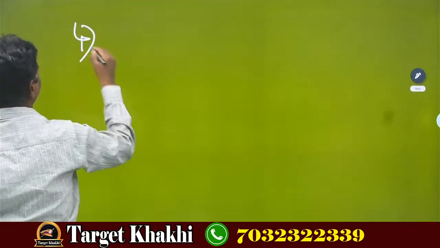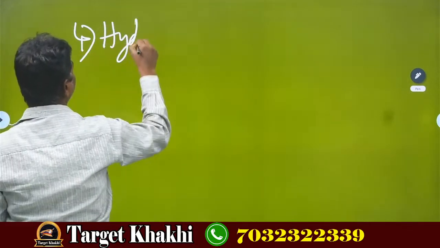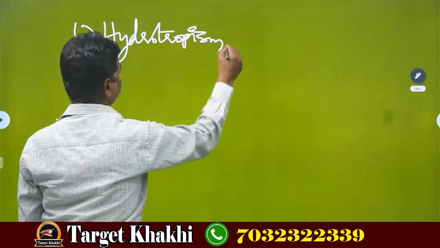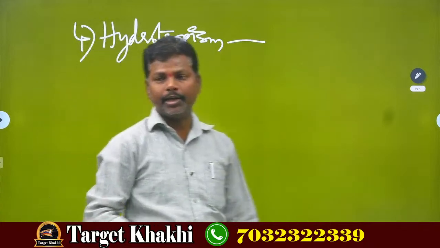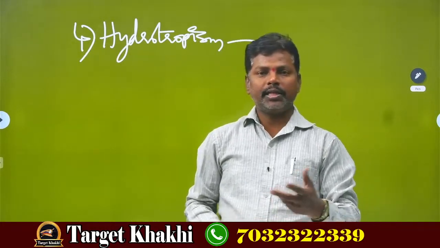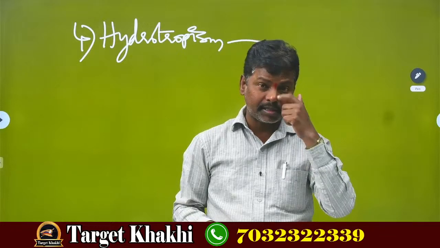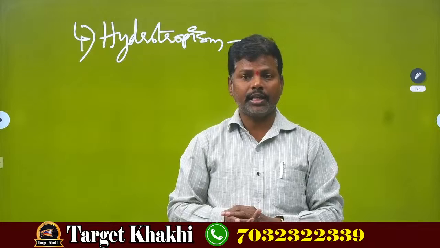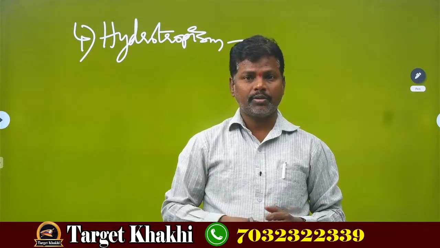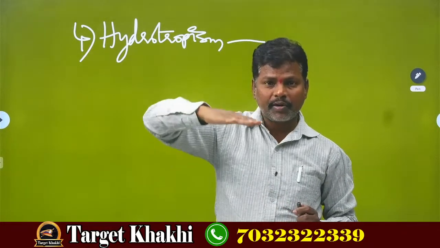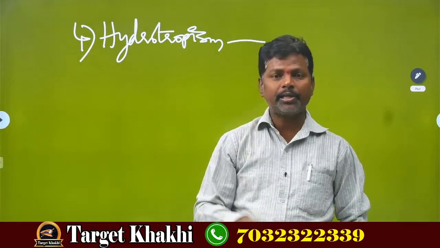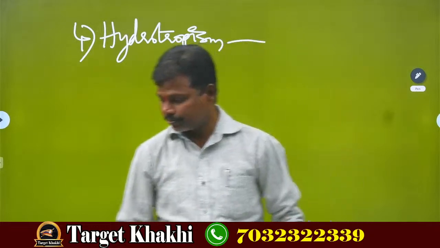Next, the fourth one, hydrotropism. Okay, children, I think you have seen so many plants. Some plants grow in the water also. Some plants bend towards the water side, roots or stem. And some plants float on the water, like Pistia, Eichhornia, and Hydrilla, a submerged plant.